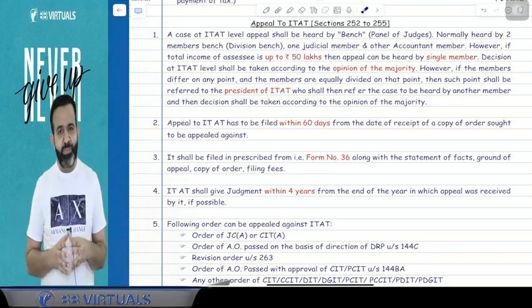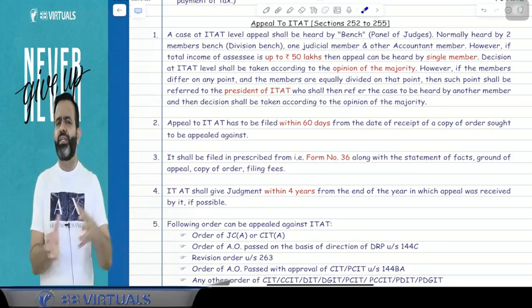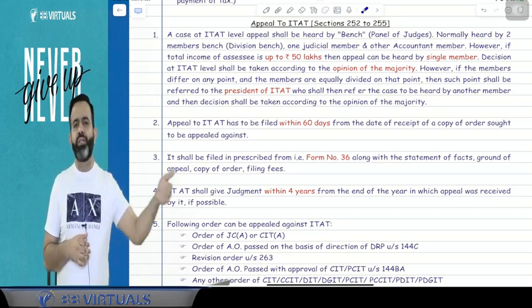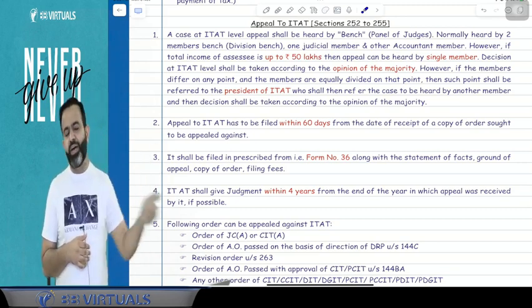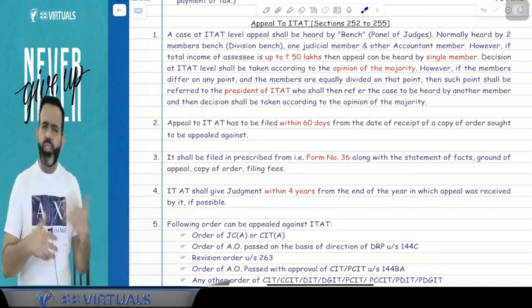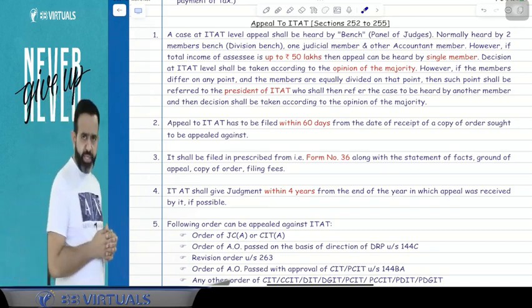So you must have heard that there is a special bench. Answer is yes, there is a special bench. Special bench means when there are more than 2 judges. And normally there will be an odd number of judges, like 3, 5, 7, 9 and so on, so that on a majority basis they can give the judgment.